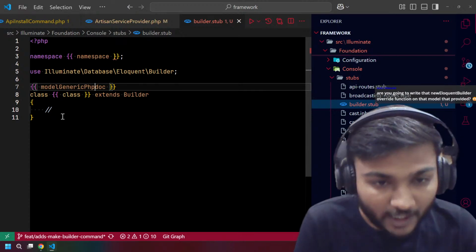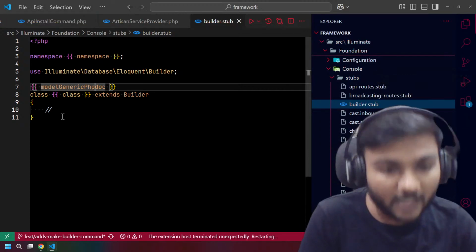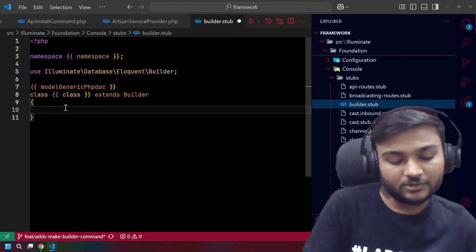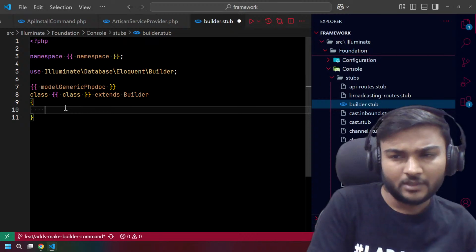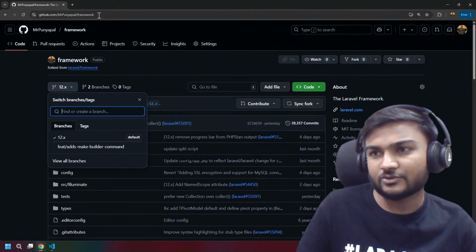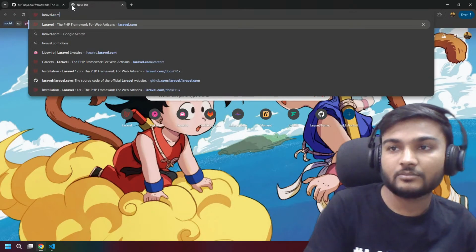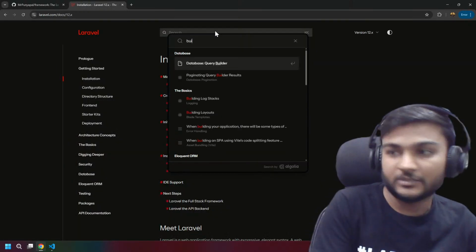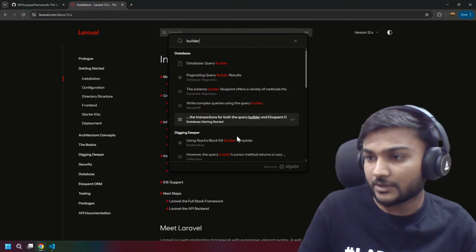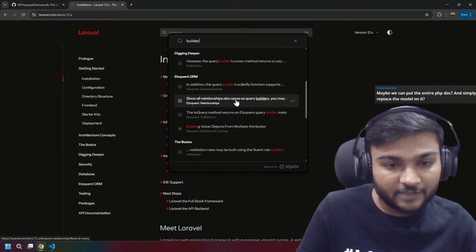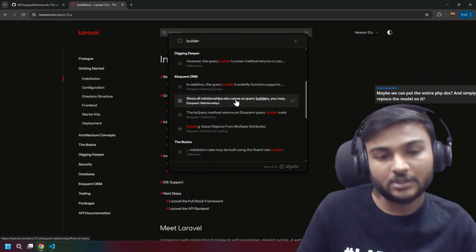Generic, yeah, model piece. Are you going to write that new builder? Yeah, I will. Then what we need is, do we need a protected or a public? I don't remember. Let's go to Laravel.com and look up the Eloquent ORM builder. Maybe we can put the entire PHP doc and simply replace the model in it.